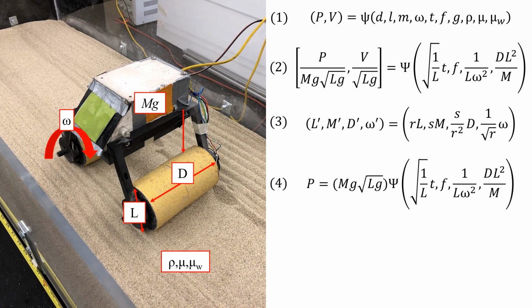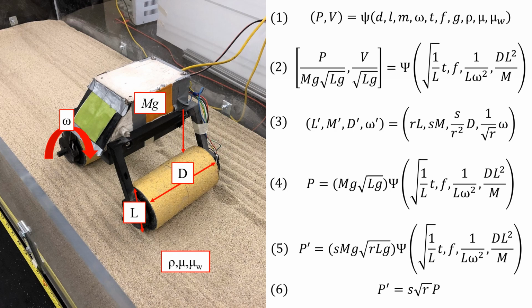We rearranged our second equation to show the relationship with the original value of power here. If a prime set of parameters are applied, that is, a different wheel radius and mass with the appropriate changes made to thickness and angular velocity, then the P prime function takes on a new form. Importantly, these prime parameters are chosen such that the psi value is identical in equations 4 and 5. This leads to the relationship seen between P and P prime in equation 6 and shows how we can predict the values.